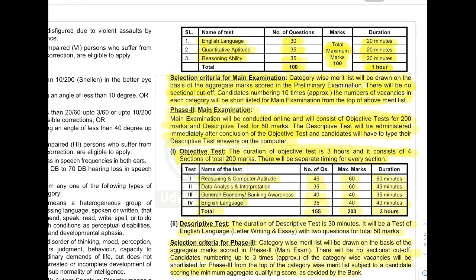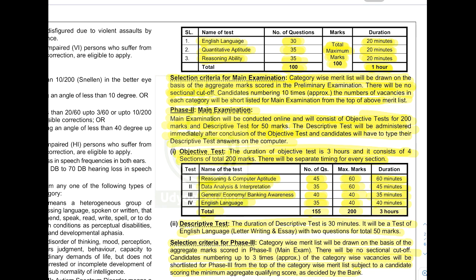So here also a sectional timing cutoff is there. Reasoning and computer aptitude, 45 questions, maximum marks 60, duration 60 minutes. Data analysis and interpretation, 35 questions, 60 marks, 45 minutes. General economy and banking awareness, 40 questions, 40 marks and 35 minutes. English language, 35 questions, 40 marks and 40 minutes time is given.